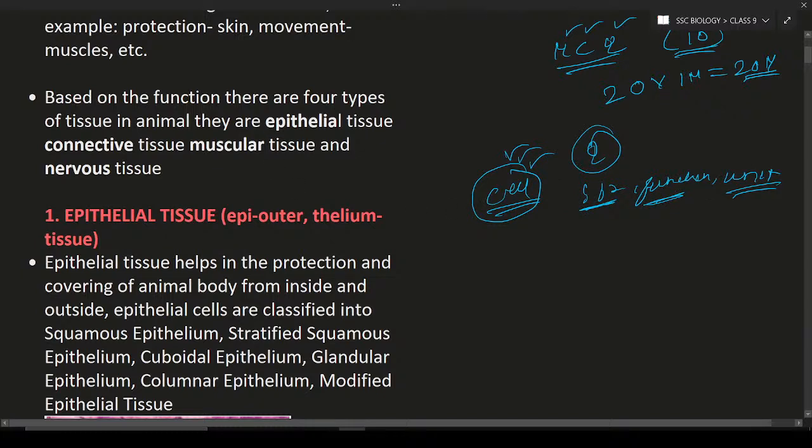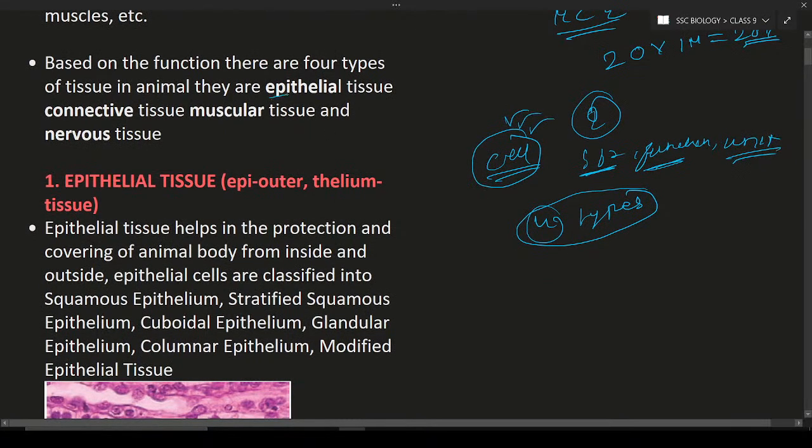Based on function, there are 4 types of tissue in animals. Remember, it may come in the examination. They are epithelial tissue, connective tissue, muscular tissue, and nervous tissue. These are the 4 types of tissue.